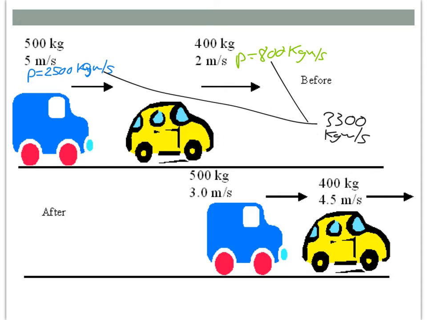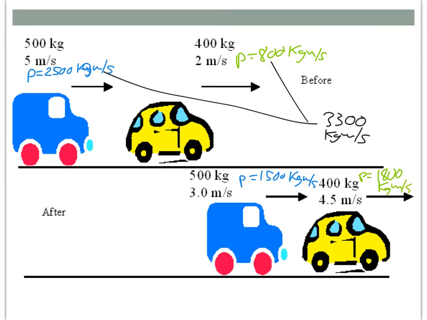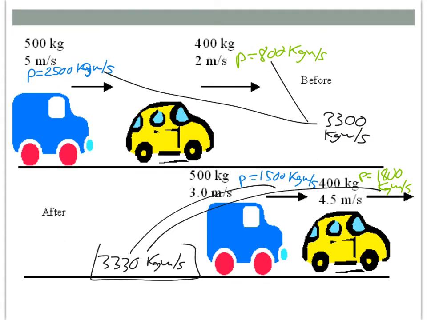Now, after the collision, we see that the blue car is going to have a momentum of 1,500 kilogram meters per second, and the yellow car is going to have a momentum of 1,800 kilogram meters per second. And if we bring those two together, we see that the total momentum of our system is still 3,300 kilogram meters per second. So it does not change. That's the idea of momentum being conserved.